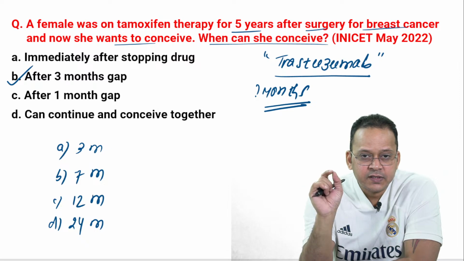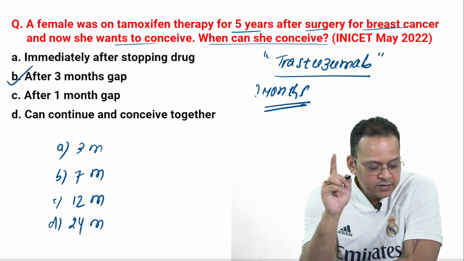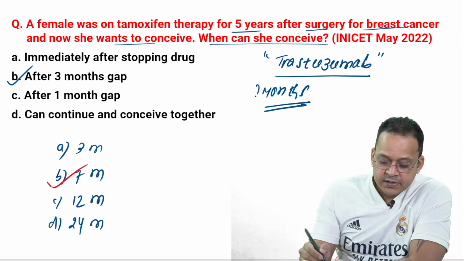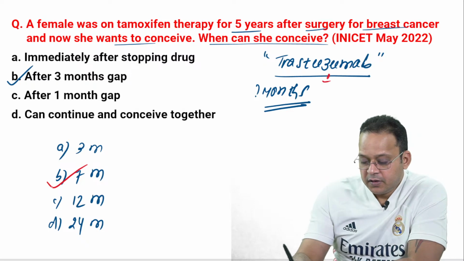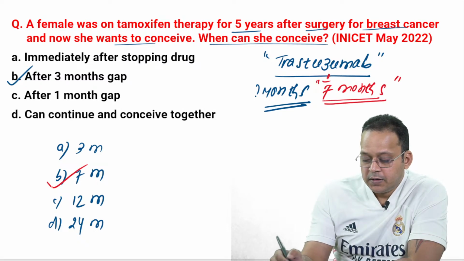Now, this is something I have discussed in your classes. I've discussed this in MCQs as well, and I've told you the answer. It is 7 months, guys. Remember, 7 months. Trastuzumab.